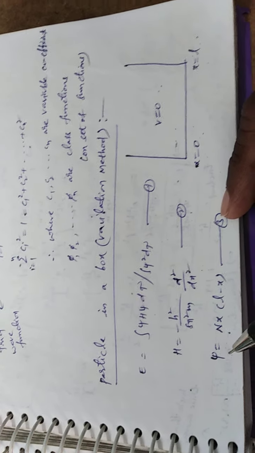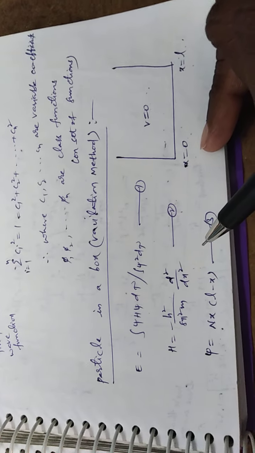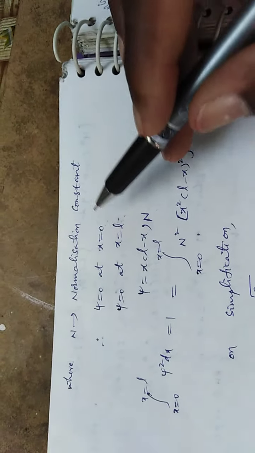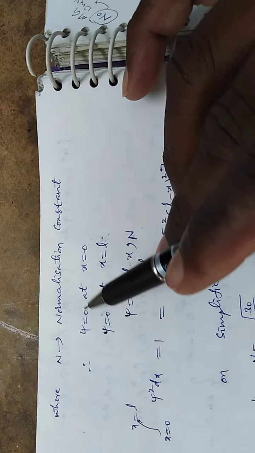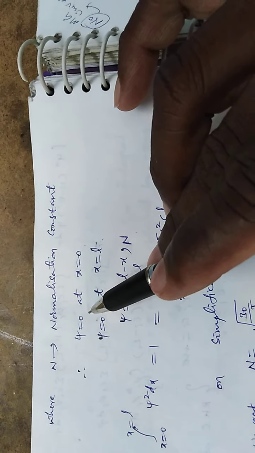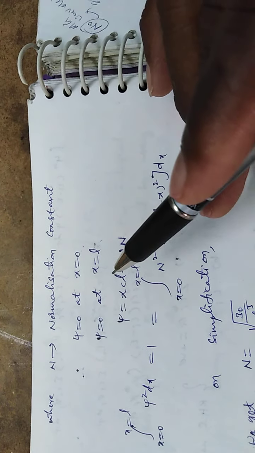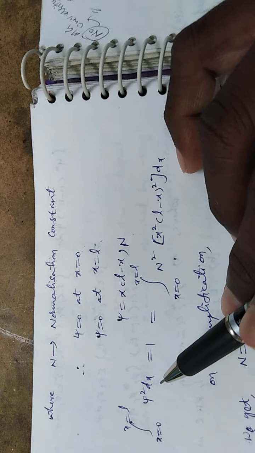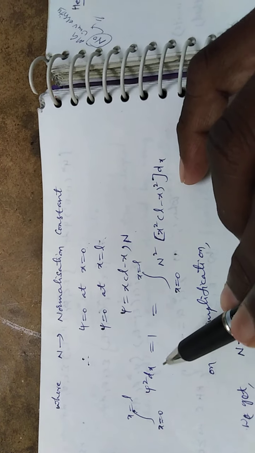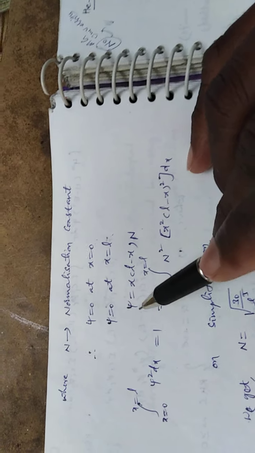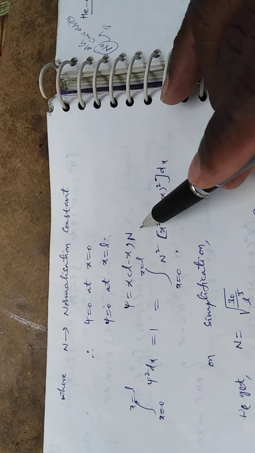We are assuming a function psi is equal to n into x into L minus x, where n is the normalization constant. At x is equal to 0, the wave function psi is equal to 0, and at x is equal to L, the wave function psi is equal to 0. From the definition of a normalized function, the integration of psi square dx is equal to 1, but we assumed psi is equal to n into x into L minus x.